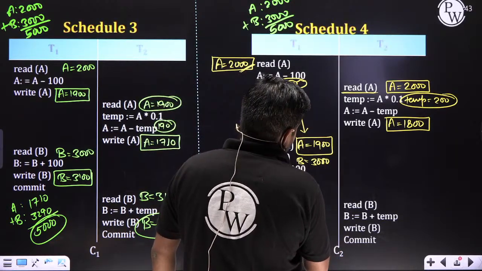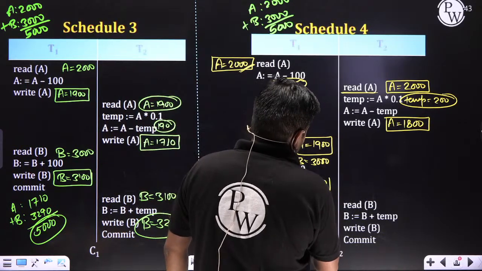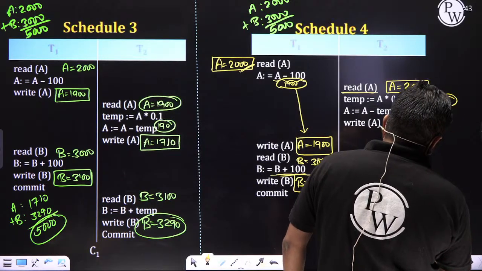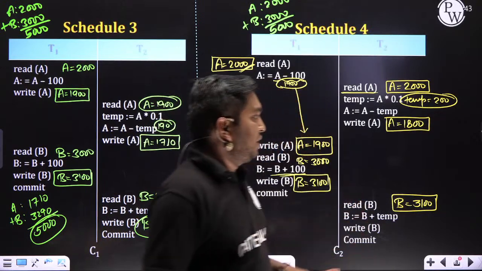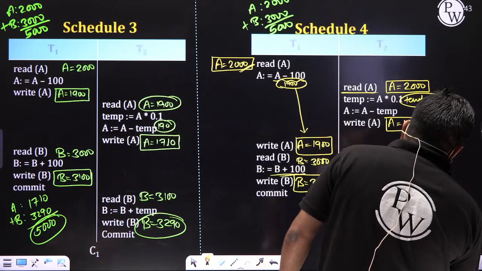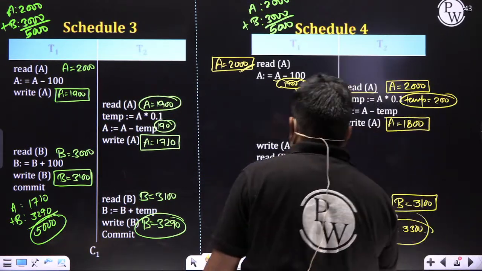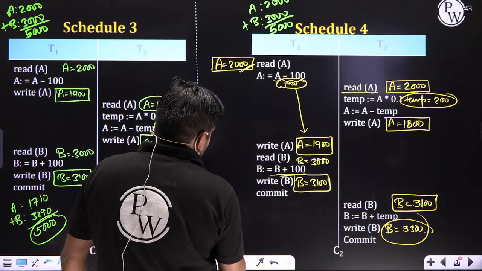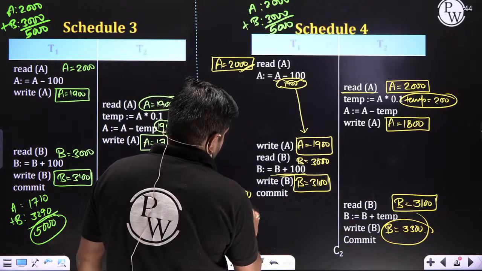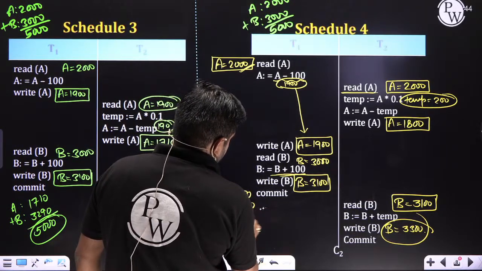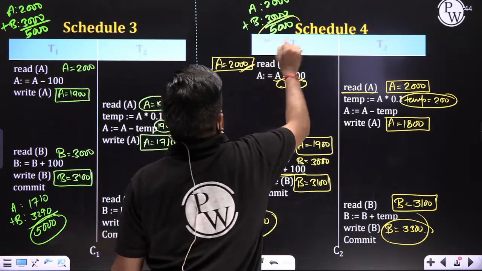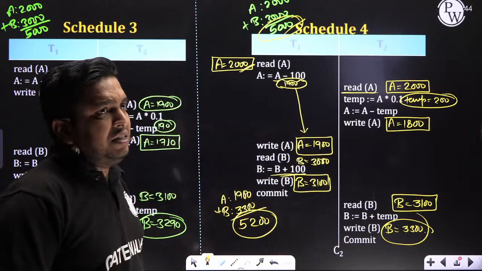Now the B value here is 3000, 100 added and updated also. B value becomes 3100. Here B value is 3100 and temp will be 200. B value finally becomes 3300. Okay. What is the sum of A plus B, my dear? Sum of A plus B is 5000. Earlier it was 5000.